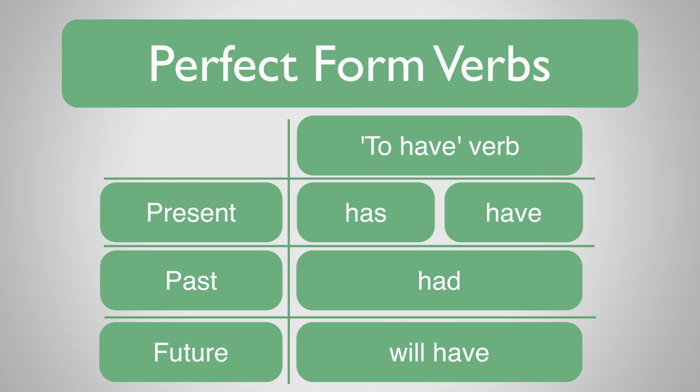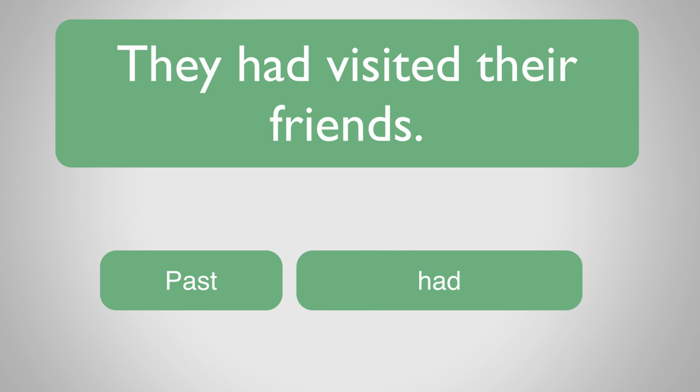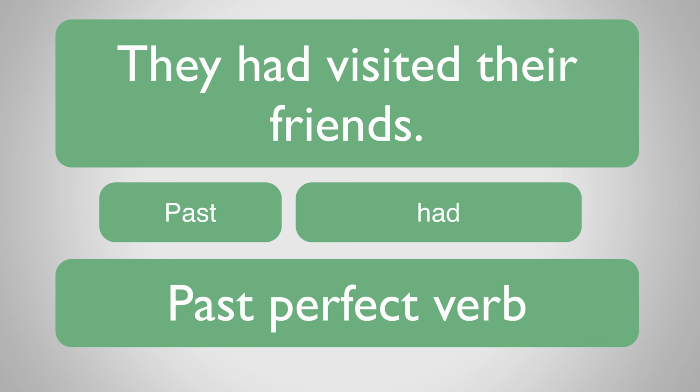Let's have a look at some examples of perfect verbs. Can you work out whether they are present perfect, past perfect, or future perfect? They had visited their friends. The verb is made up of had visited, so it must be a perfect verb. Notice the verb is based upon to have, and it has an ed ending. Okay, so is it present perfect, past perfect, or future perfect? Well, it uses had, so this tells us that it is a past perfect verb.